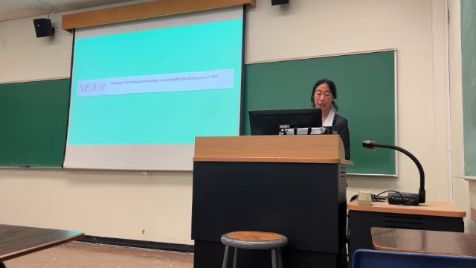Similarly, if the chain starts according to a probability distribution mu on state space S, then the marginal distribution of the chain at time n is given by the probability that Xn equals y, given that X0 follows mu, which is equal to the y-th index of the product of mu transpose times P to the n.